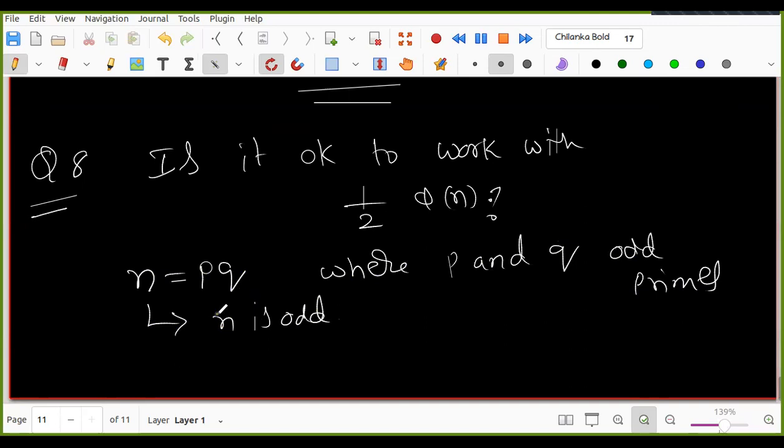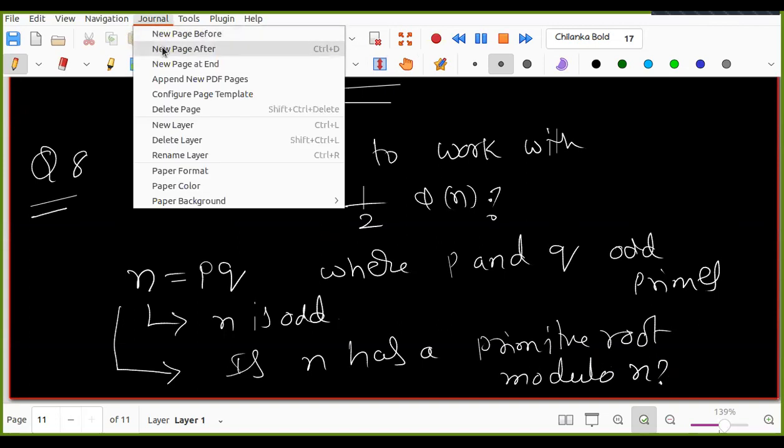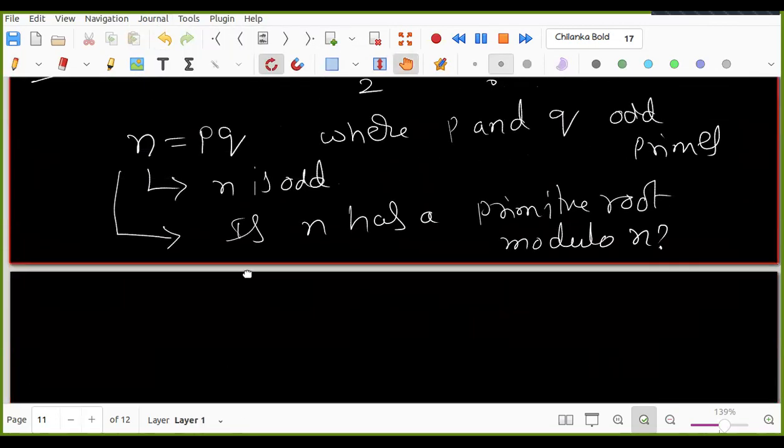Do you know whether it has a primitive root modulo n? Do you remember something about primitive roots from last semester? It will not have primitive roots.